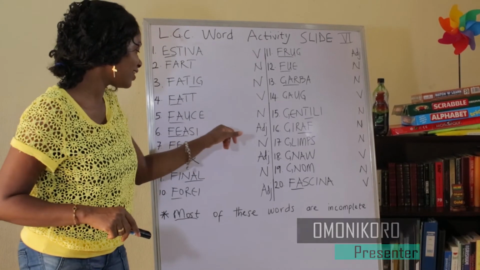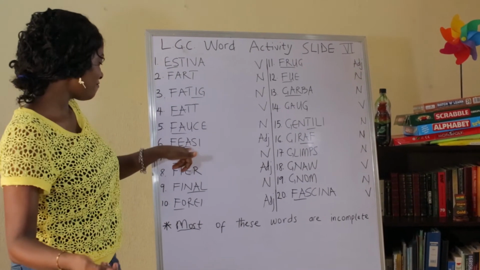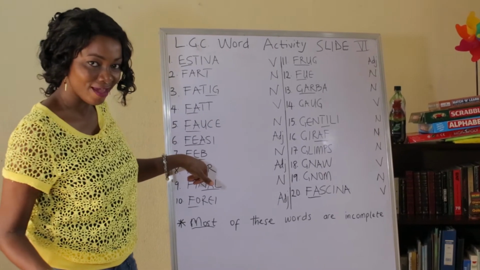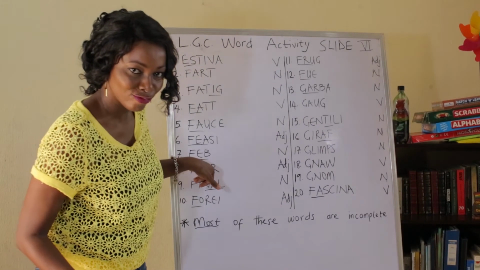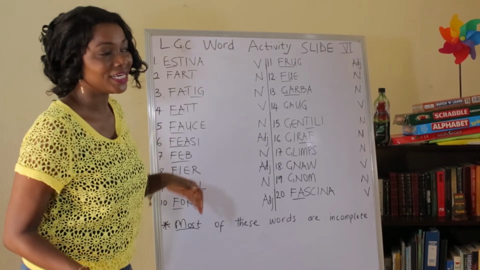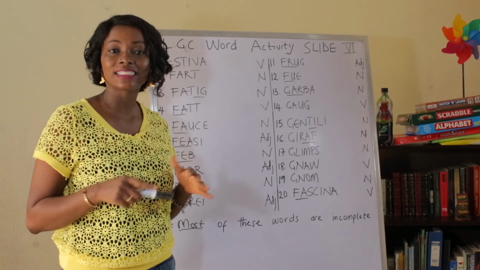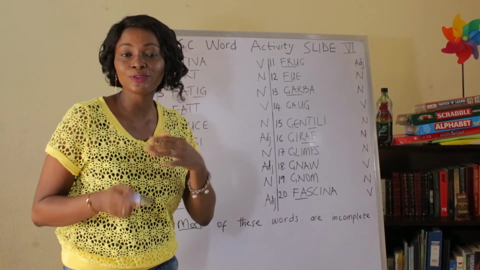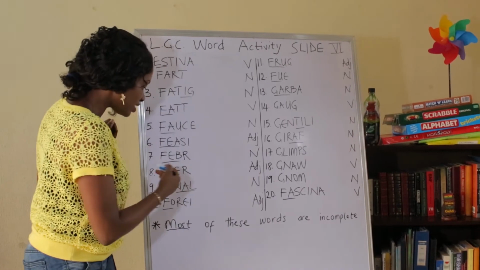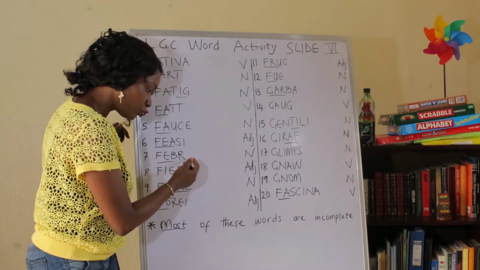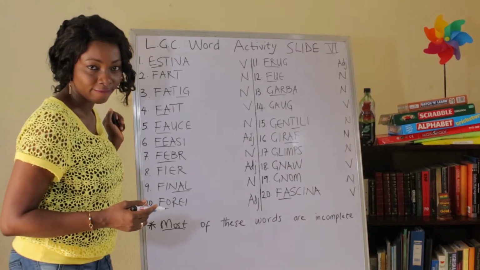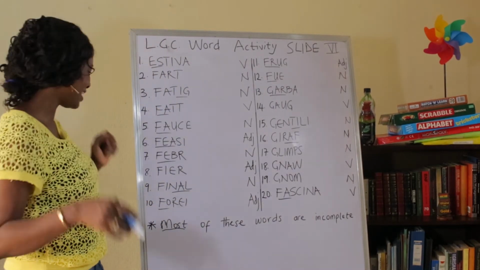Feasible, once you add B-L-E in front of that, you're good to go. Feasible. This is February. Let me hear you say February. You don't have to do that to your mouth, but it is commonly mispronounced as February. When that happens, you miss out the R right here. Okay, so this word is spelled F-E-B-R-U-A-R-Y. February. Come on, let's get on with it.